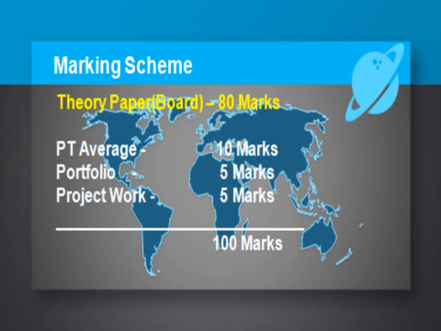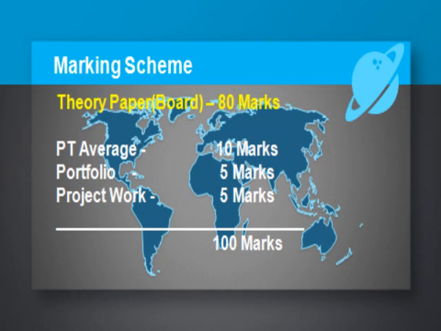So 20 marks would be internal, and the board will conduct a paper in the month of March, which would be of 80 marks. History, geography, political science, and economics, each part would carry 20 marks. So the total would be 100 marks: 80 marks for the theory paper and 20 marks for your internal marks.